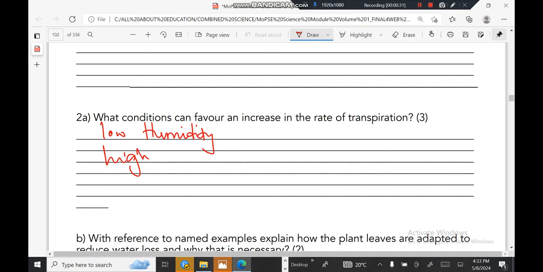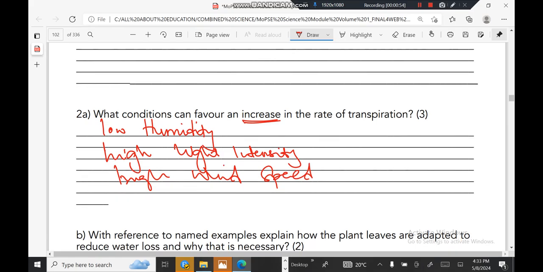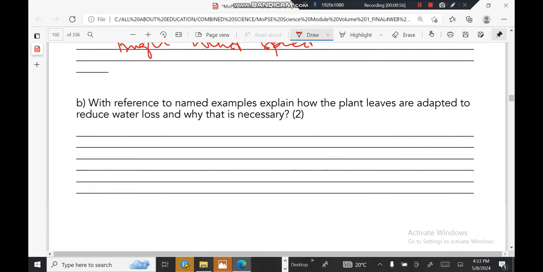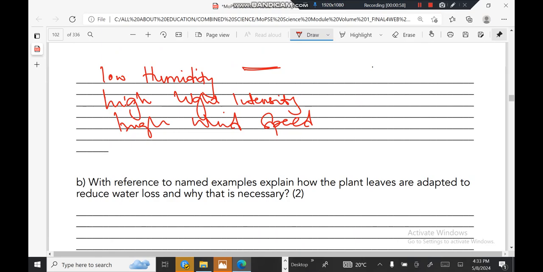So if you write high or low, you are not answering, because we want the ones that increase the rate. Then we also have high wind speed. You can write high wind speed. Even high temperature. Okay, that's it.